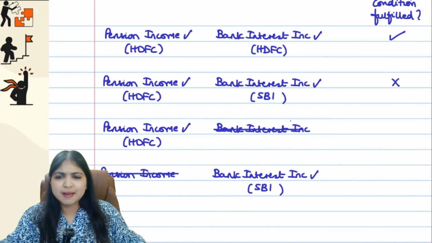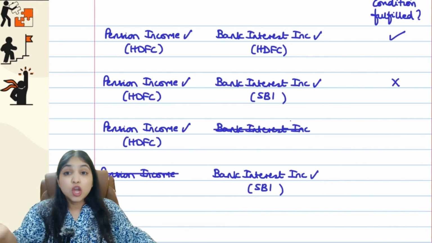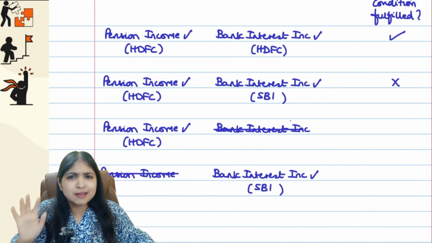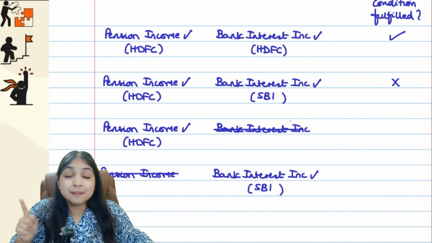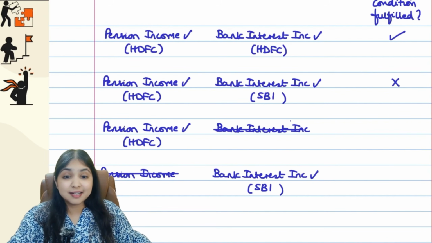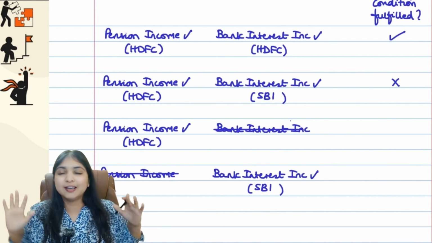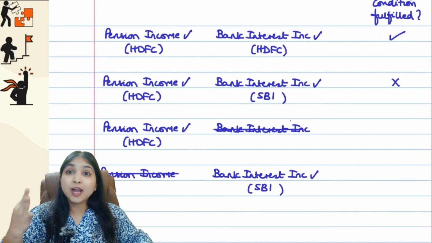Having pension income is mandatory. The assessee is having pension income. You should not have any other income. Max to max, you can have interest income, but that interest income has to be from the same bank. Here, interest income is in a different bank. Gone. Condition is not fulfilled. Okay, then look at my third situation.